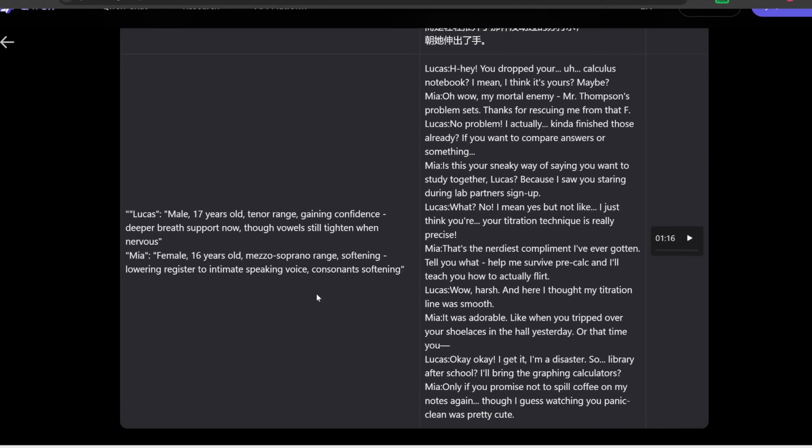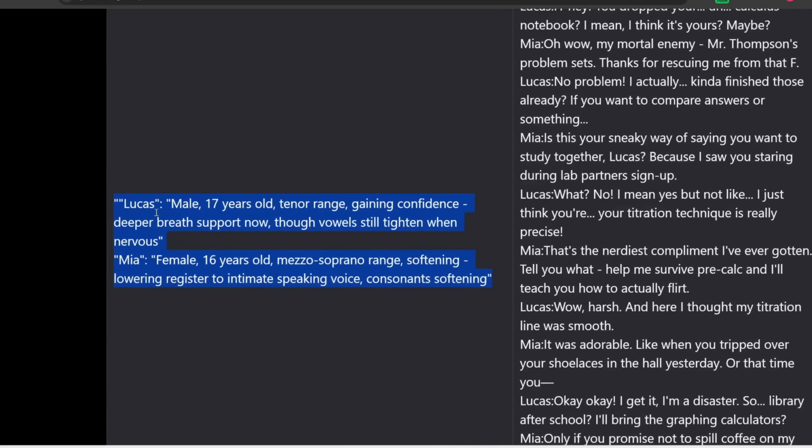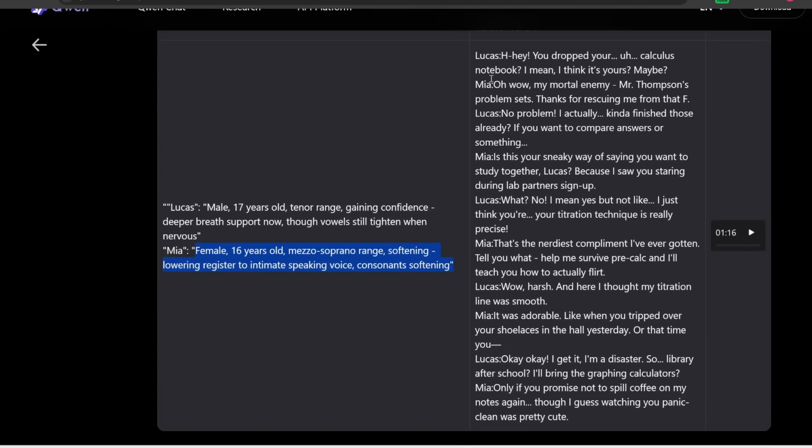Here's a really cool thing. In your prompt, you can specify two voices. So for example, Lucas would be a male, and then Mia would be a female with these attributes. And then in your transcript, you can get both of them to talk together like a podcast, like this. So let me play you the first few seconds of this transcript.